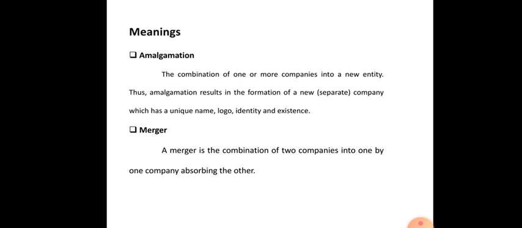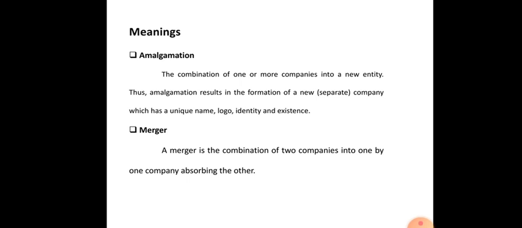Thus amalgamation results in the formation of a new company which has a unique name, logo, identity and existence. In simple language, two or more companies merge into a third new company, and the existing companies lose their existence. This is amalgamation.